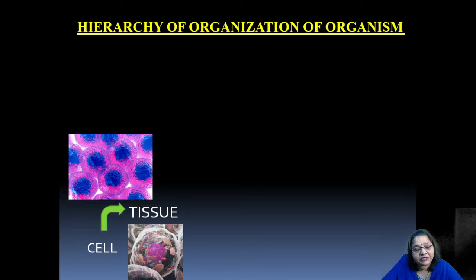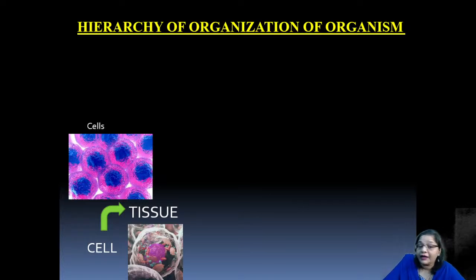The basic types in plants are the meristematic and the permanent tissues, whereas the basic types of tissues in animals are 4 different types, as you have learned in the lower classes: the epithelial tissue, the nervous tissue, muscular tissue, and the connective tissues, right? Of which epithelial is the simple, and all the other 3 types are the complex types of tissues, right?